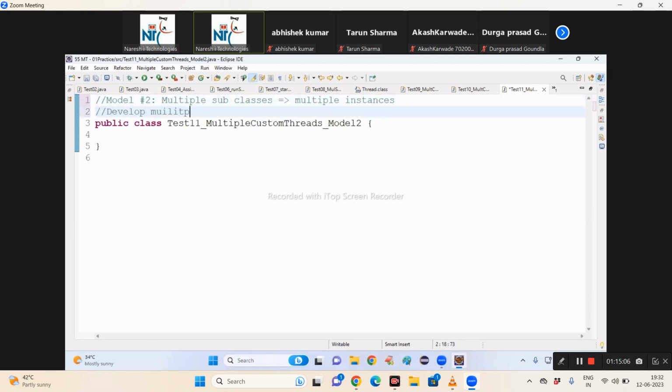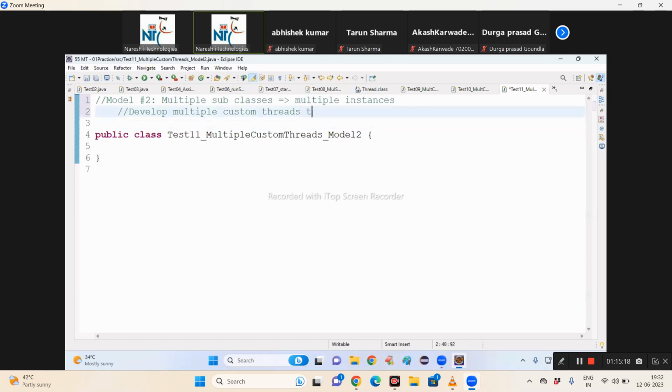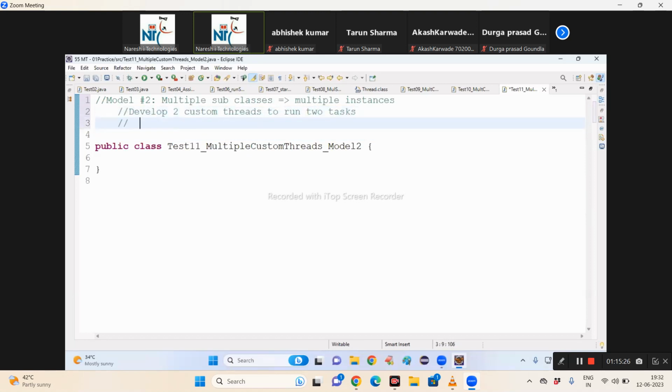Develop multiple custom threads to run 2 tasks. Or I can say, develop 2 custom threads. Task 1: adding 1 to 20.